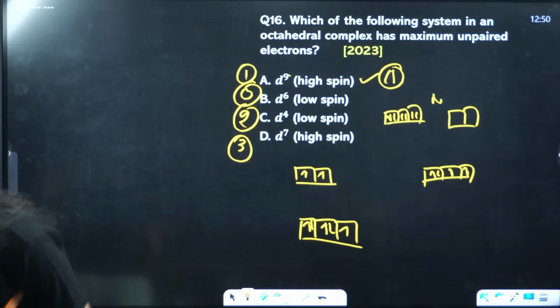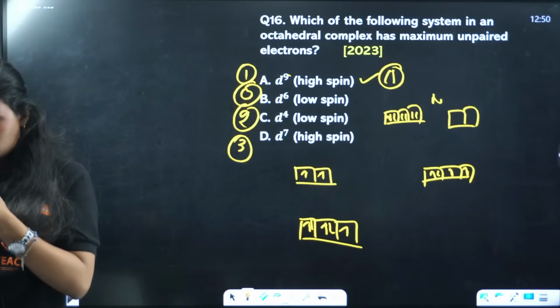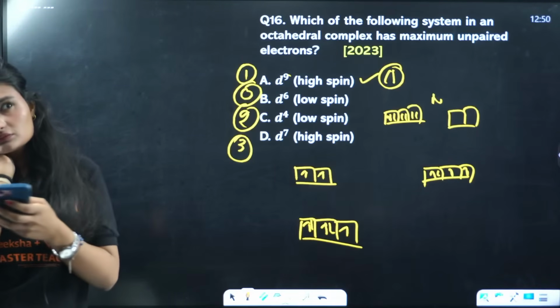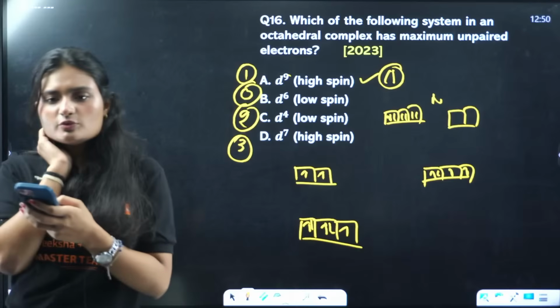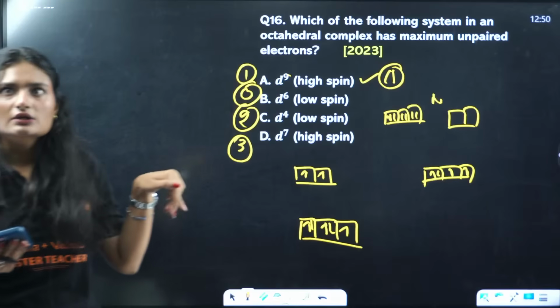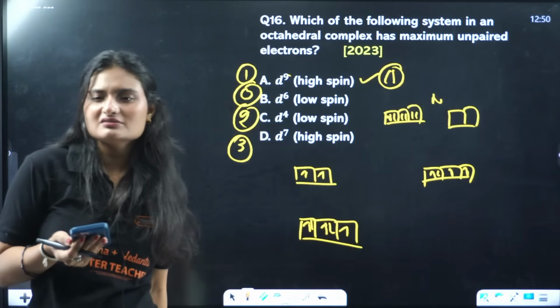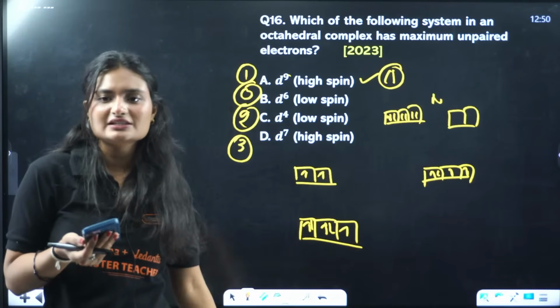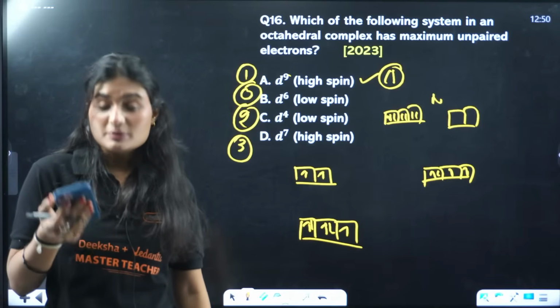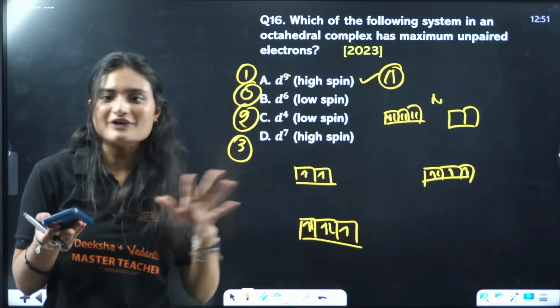For magnetic moment, what your sir told? Electrons can be found by the formula atomic number minus oxidation state. For magnetic moment, the formula is simple, square root of n into n plus 2. And is there any short trick for that? I don't know. You just know it when you're filling the electrons, how many electrons are there. Maybe if that's the short trick your college professor told you, you use that. I have no idea about that short trick.